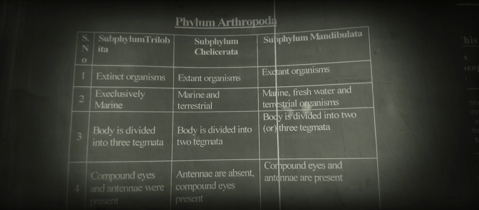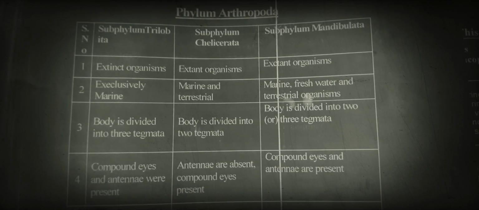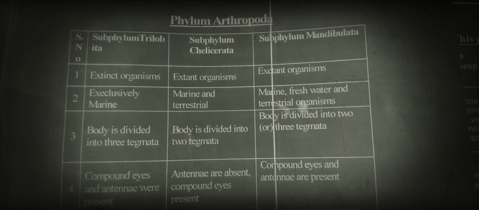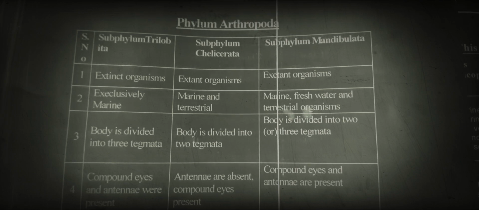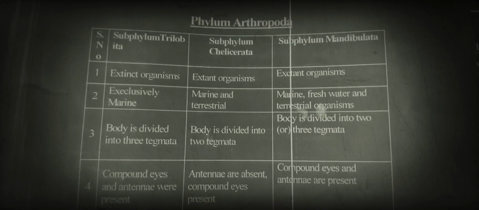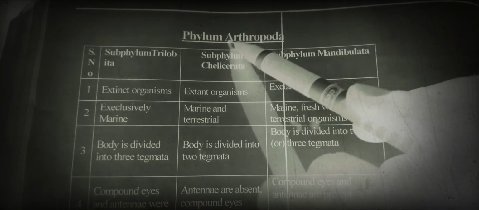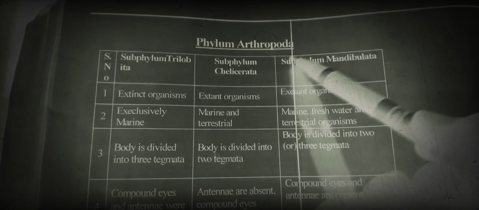In our previous class, we discussed phylum Porifera, Cnidaria, Platyhelminthes, Nematoda and Annelida. In this class, we are going to discuss phylum Arthropoda. Arthro means joint, and poda means foot. This we have to remember. Okay, let us start.